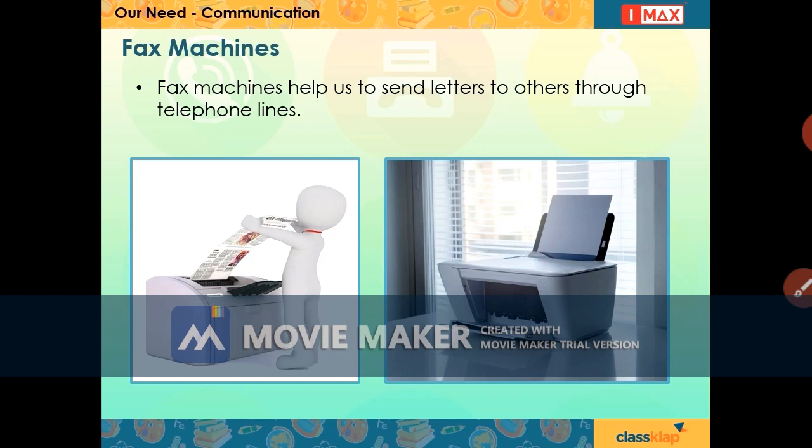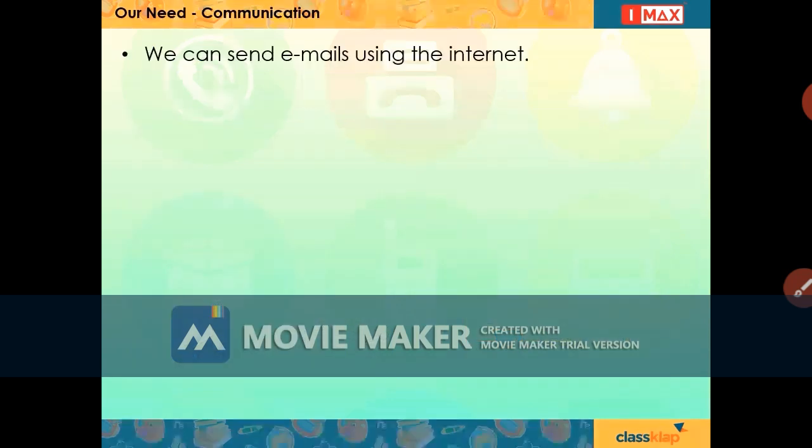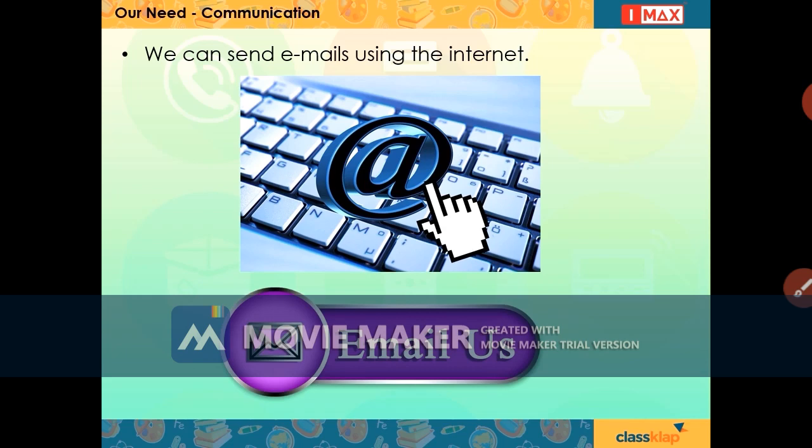Fax machines help us to send letters to others through telephone lines. We use computers and the internet to get or share information. We can send emails using the internet.